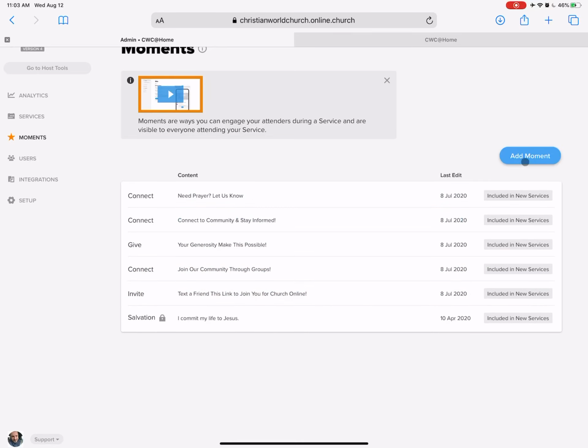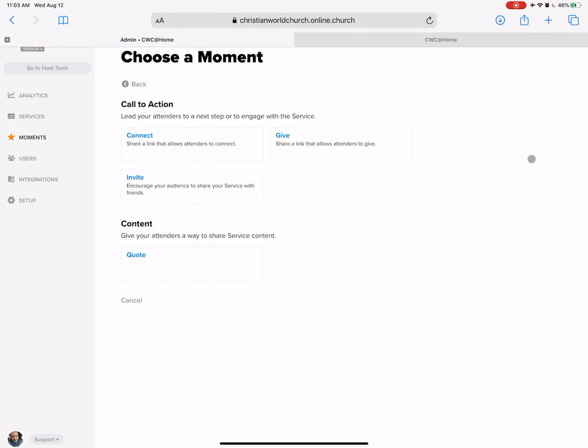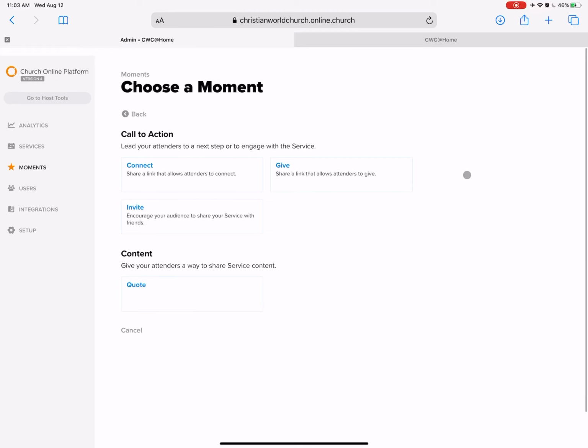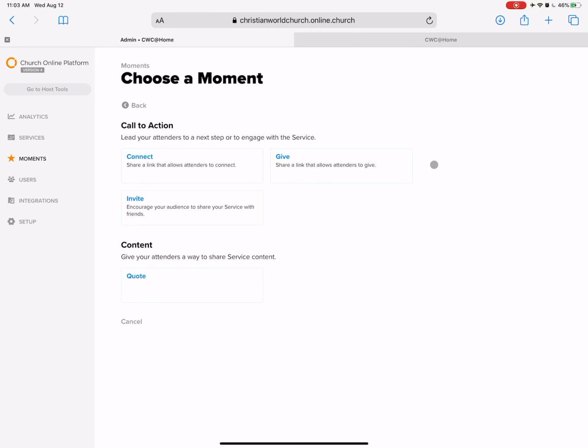Okay, so if you were going to go in and add a moment, again, you can do this on your own, with the video, or you can learn about that. But right now, they have what's called a call to action. And so these are powerful where they're going to give little headers that say connect, give, invite. Again, that's what you're seeing. This is simply, again, you'll share a link like a Connect card, a digital Connect card,